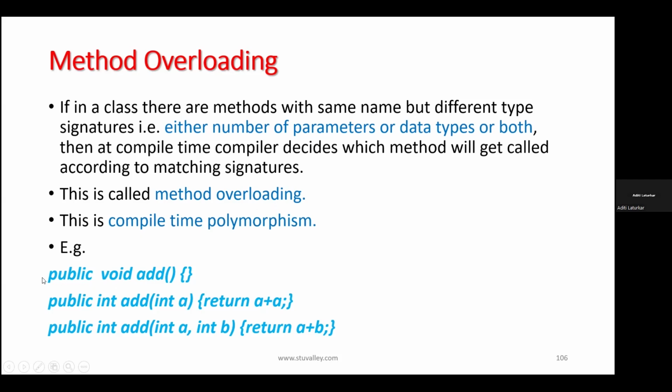ठीक है, for example here add method without parameters, add int add method, the return type is different. Add method, name of the method is same with one parameter which is of integer type. Public int method, again return type is integer, name of the method is same with two different parameters of integer type. Okay, so these are a few examples. We will directly see into the program.